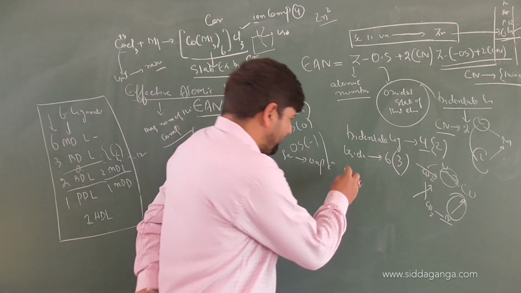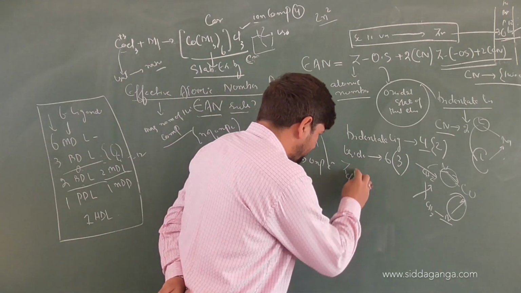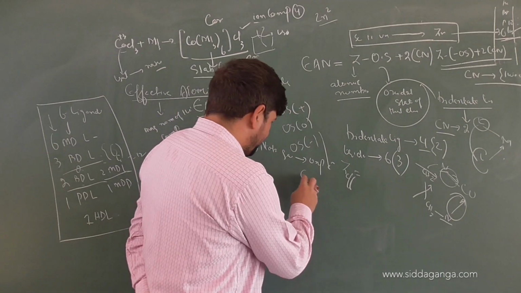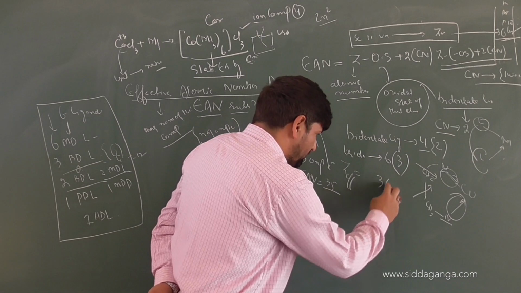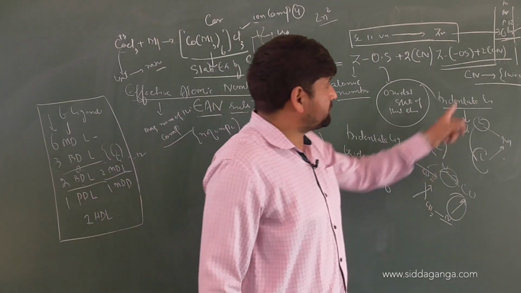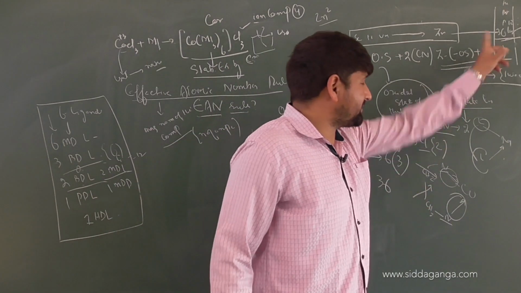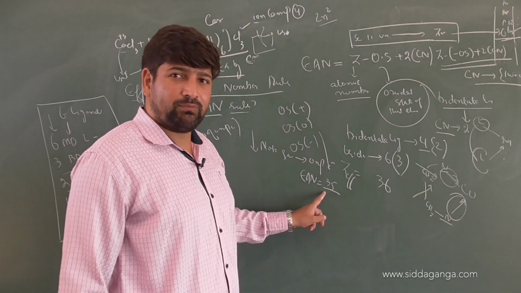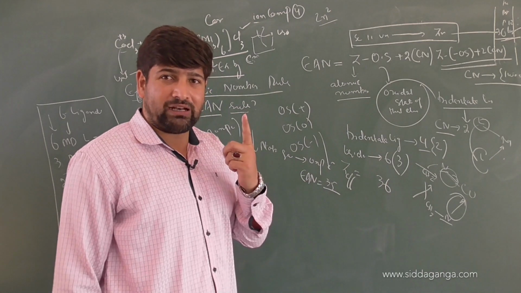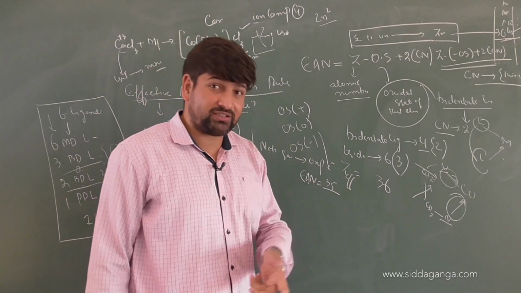Suppose effective atomic number comes equal to 35, and the atomic number of the nearest noble gas for that particular series is 36. You are getting 35, that technically means it will be like bromine, which has got one unpaired electron. I am not saying it is the halogen.